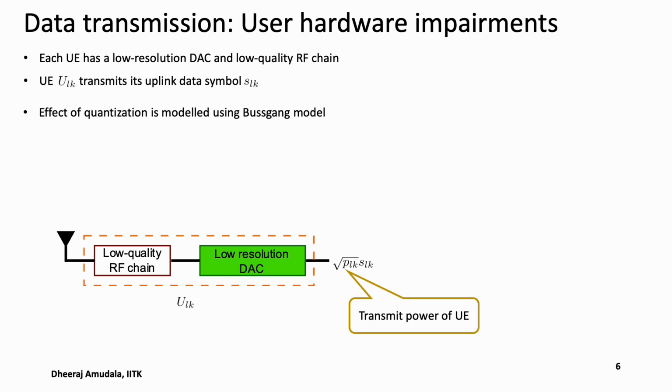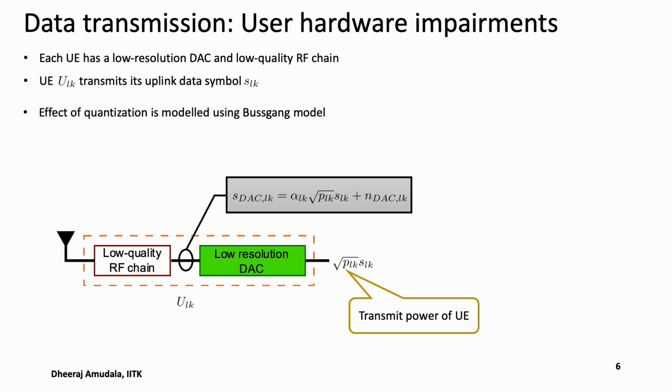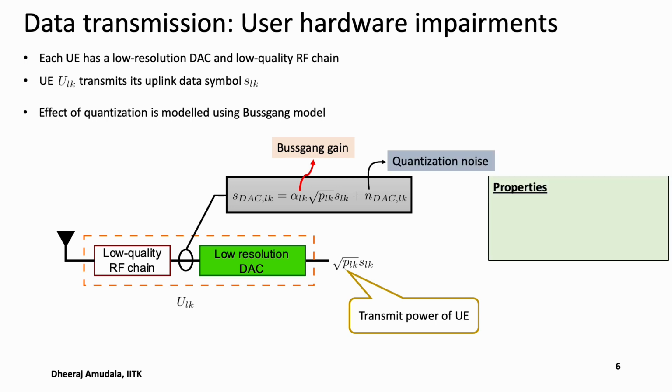The output is modeled using the Bussgang model, and the output is shown as follows, like s_DAC_lk. Here, alpha_lk is the Bussgang gain, which varies according to the resolution of the DAC, and n_DAC_lk is the quantization noise, which is uncorrelated with the input signal s_lk and has zero mean and variance alpha_lk times (1 minus alpha_lk) p_lk.